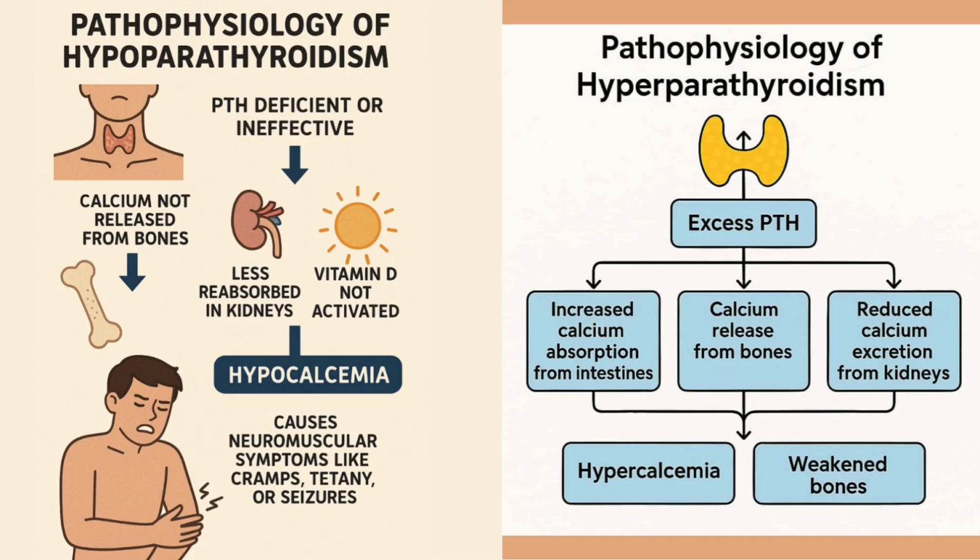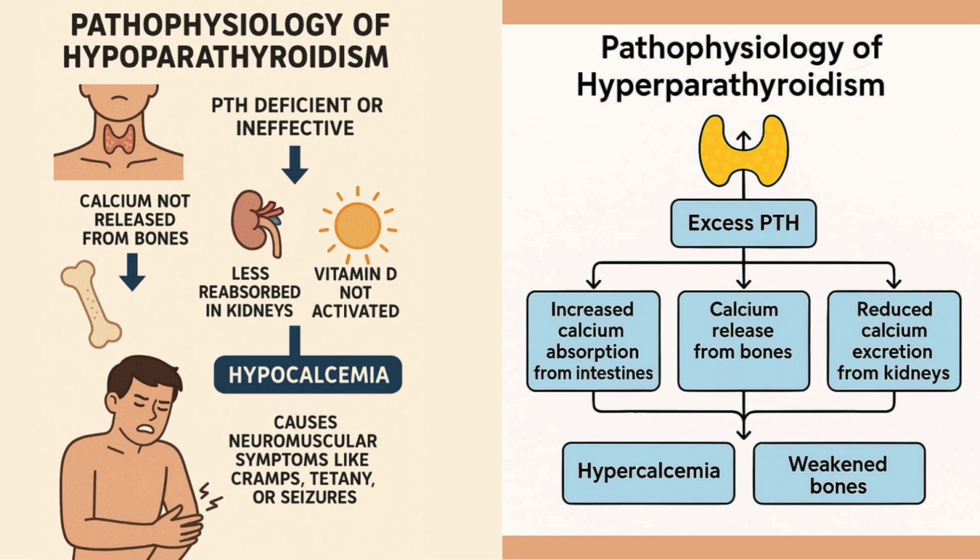Now let's come to the pathophysiology of parathyroid disorders. First is hypoparathyroidism. In this, calcium is not released from the bones. It is less reabsorbed in the kidneys. Vitamin D is not activated, and that leads to hypocalcemia, causing neuromuscular symptoms like cramps, tetany, or seizures.